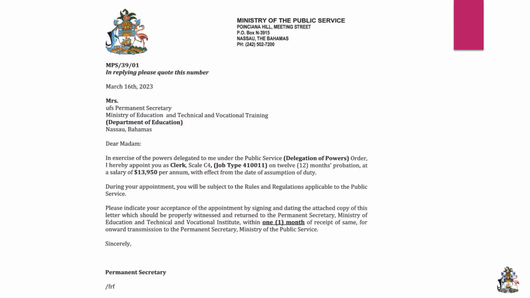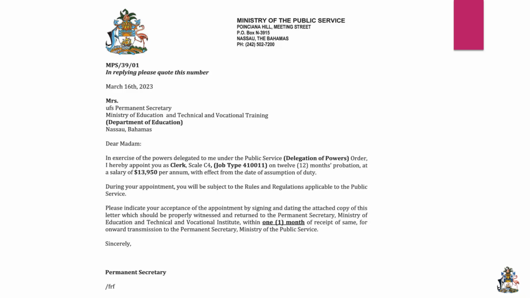So what we have here is a formal letter of appointment. This one here, you see it would have the crest, and it has the address of the public service. It has the reference, which is MPS 3901, which is the reference if you want to inquire on a particular letter. You would say, this is the reference and this is the date that the letter was done. And it's in reference to whoever the inquiry is coming from.